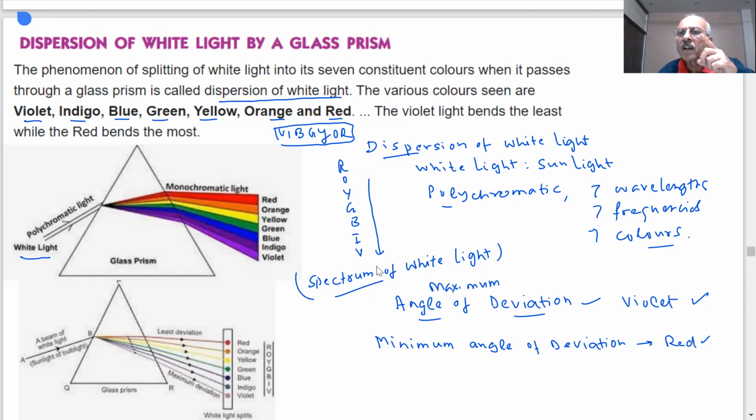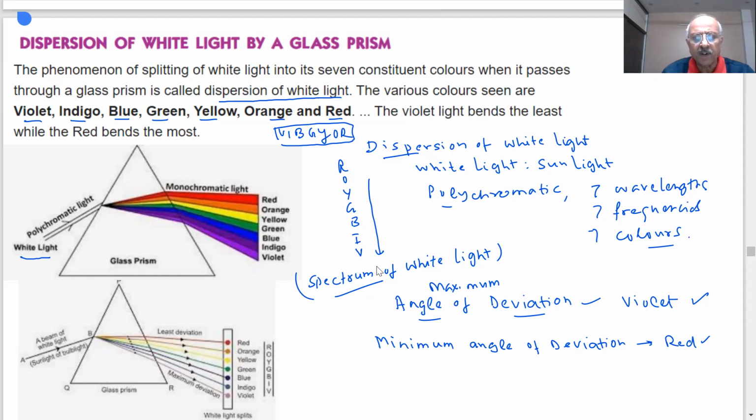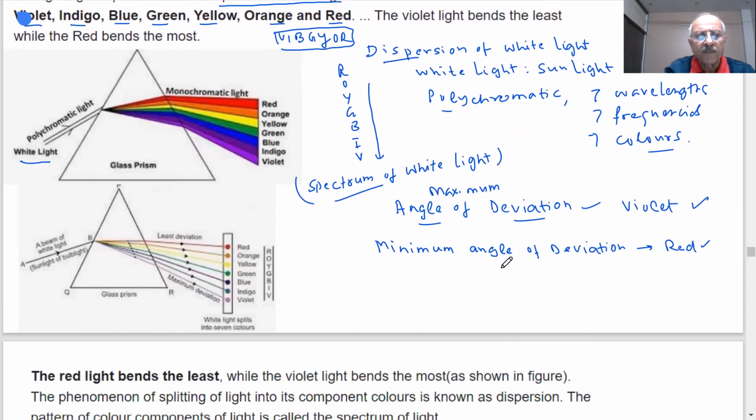It is very clear. The white light which is coming from the sun or from your tube light has many different wavelengths of light present in it. It is not just white, and we can split them into different colors by this phenomenon which we have shown, what we call dispersion of white light by a glass prism. Very interesting that a glass prism can break white light into 7 different colors.